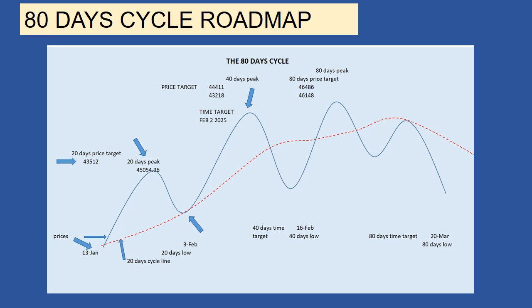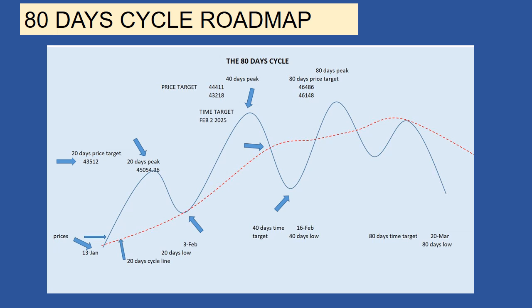If the market forms his peak before this date, this will be negative for the market and we can expect a sharp correction. If it happens on the right part of the cycle, at least 3 or 4 days after February 2nd, then we can expect a moderate correction. When the 40 days peak is confirmed, the Dow Jones Industrial Average will cross below his cycle line, providing a downside target for the 40 days low.